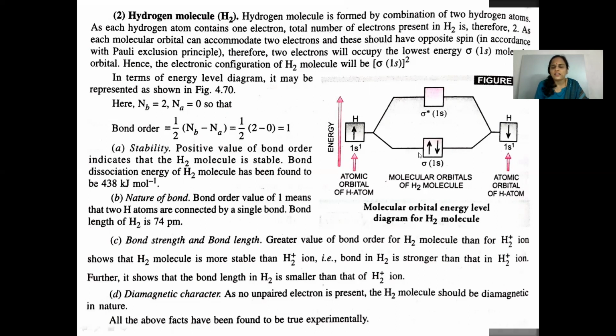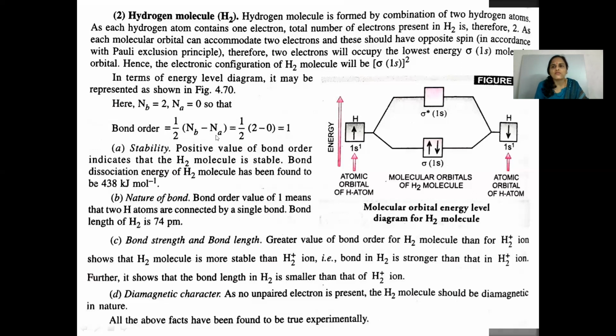The number of electrons present in the bonding molecular orbital is 2, and this is a higher energy level, sigma star, represented by sigma star 1s. Maximum 2 electrons can be accommodated, so both electrons come in the lower energy level, giving an electronic configuration of sigma 1s2. So the number of electrons in the bonding molecular orbital is 2, and there are no electrons in the anti-bonding molecular orbital. Bond order is given by the formula.